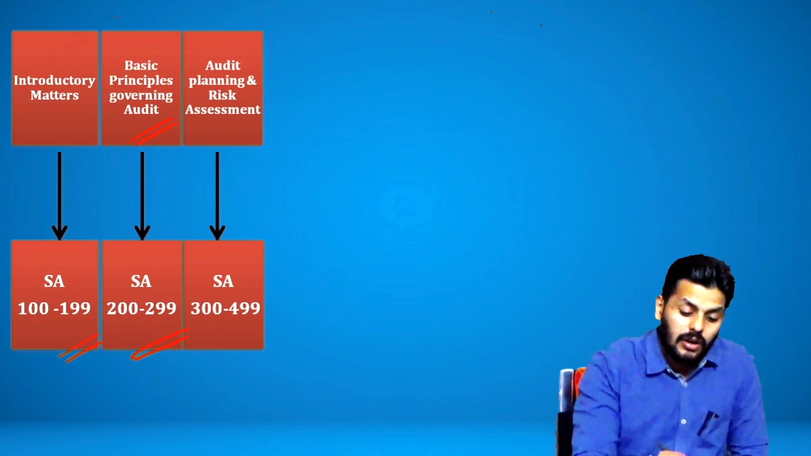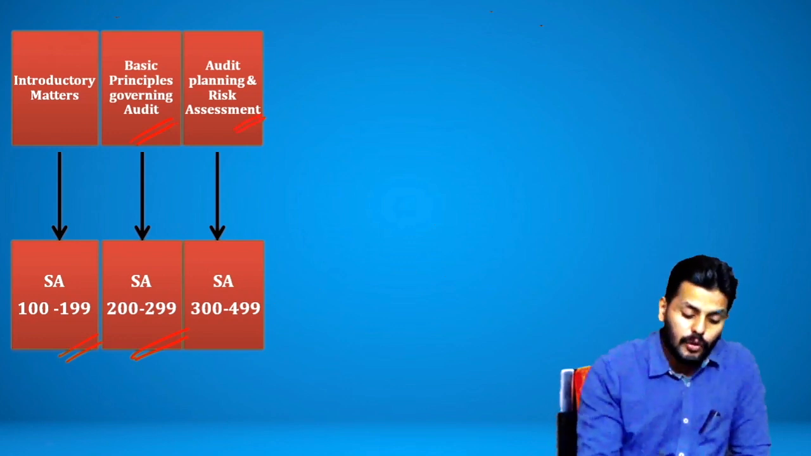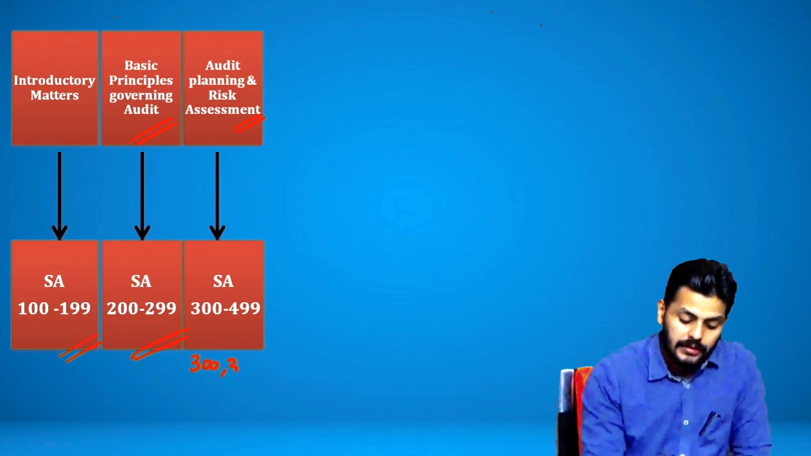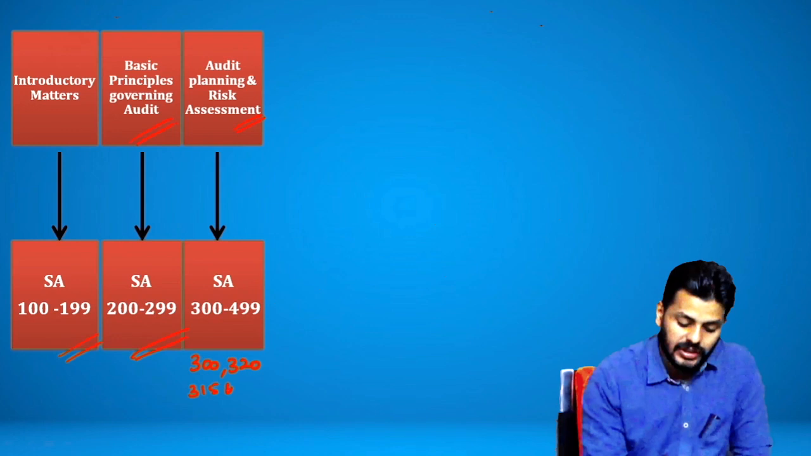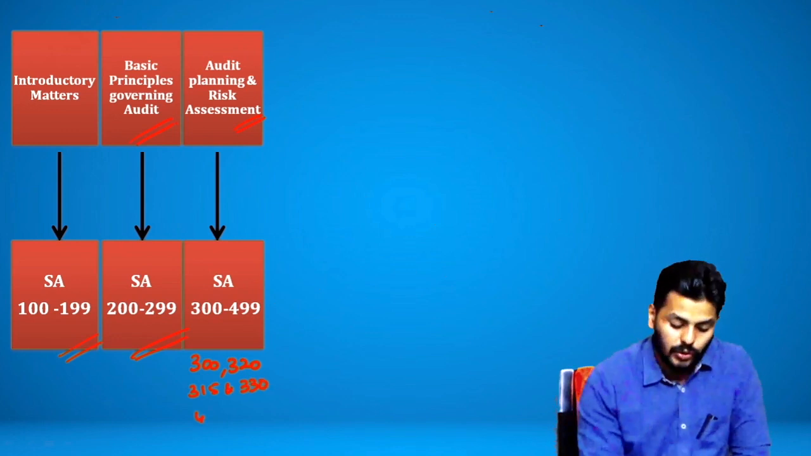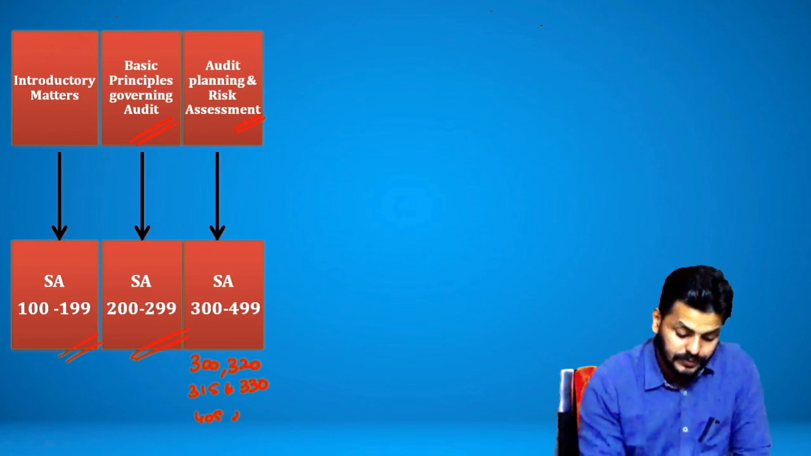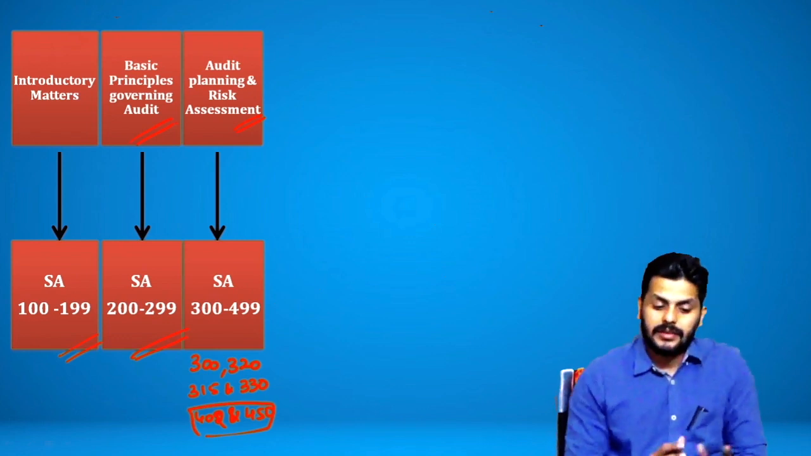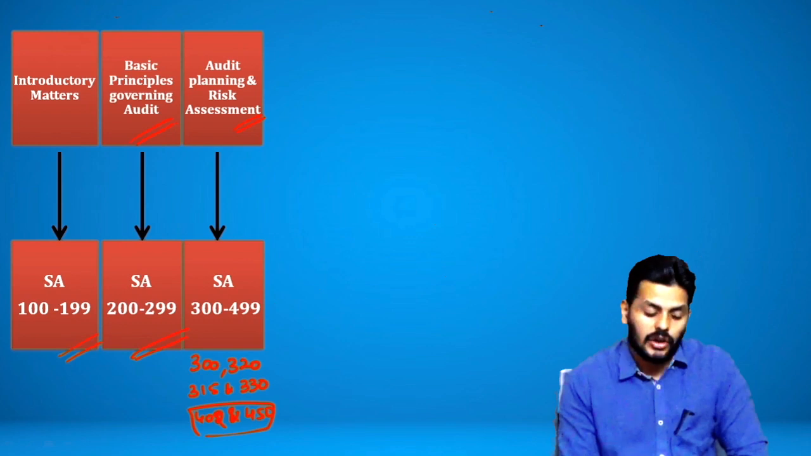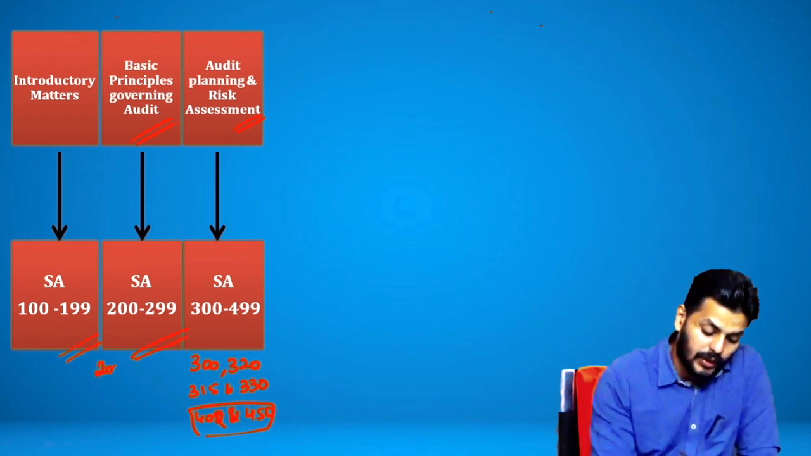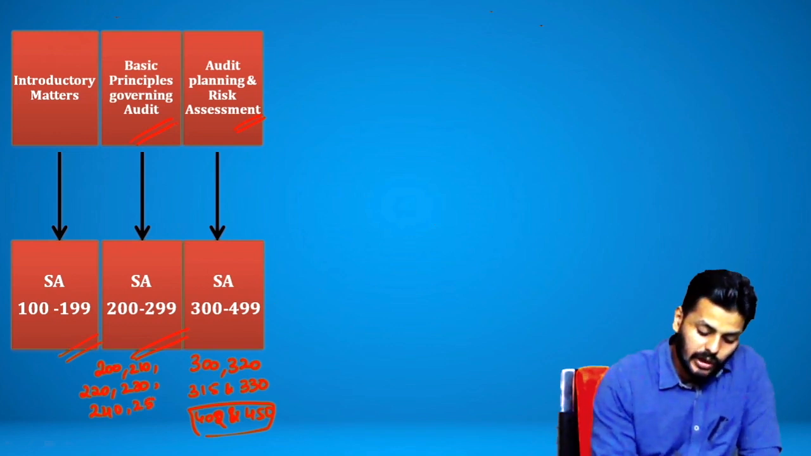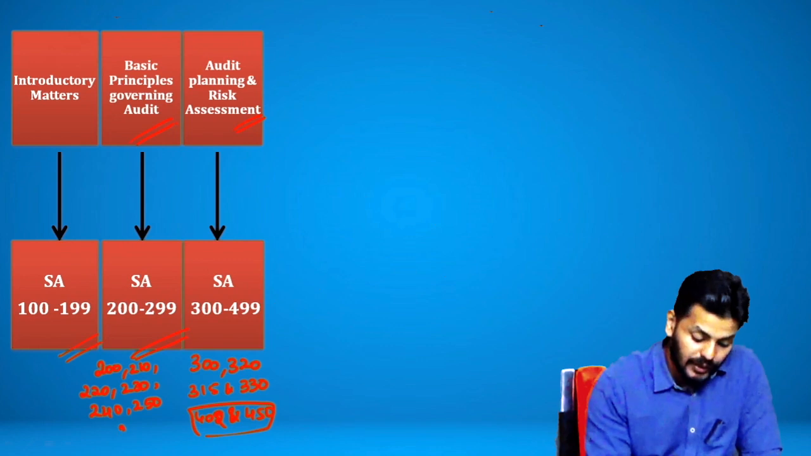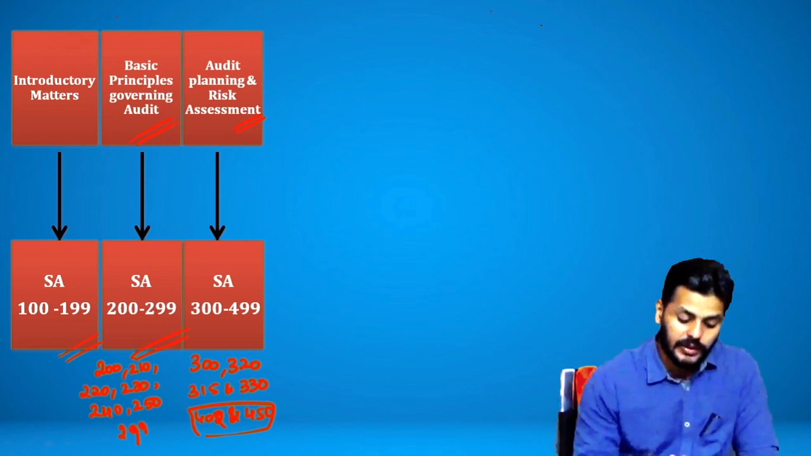So the third stage, audit planning and risk assessment, has 4 standards in the 300 series: 300, 320 on materiality, and 315 and 330. The 400 series standards, 402 and 450, are now not part of your syllabus anymore, but they are still part of the story, right? So for the basic principles governing the audit, we have the 200 series standards, wherein you have 200, 210, 220, which is again on quality control, 230 on documentation, 240 on fraud, 250 on laws and regulations, and 260 and 265 have been pulled off, so you are left with 299, which is on responsibility of joint auditors.